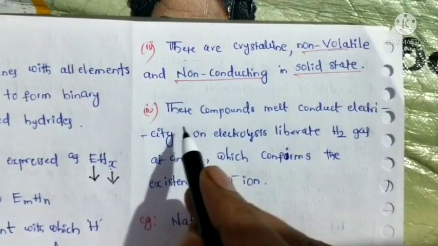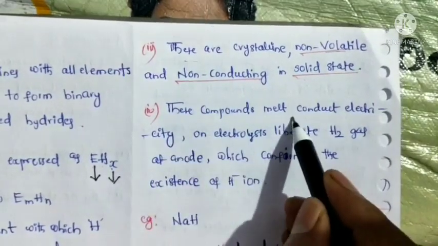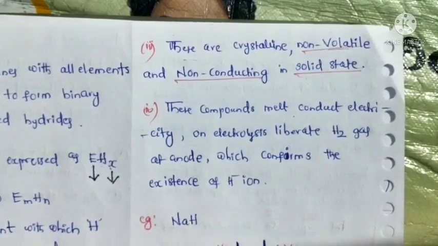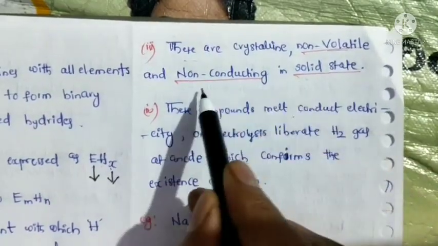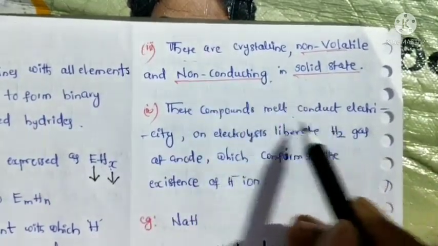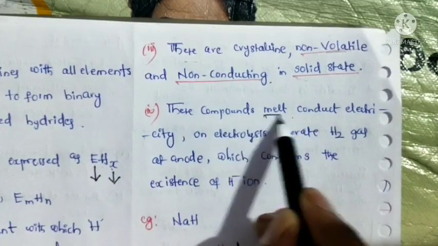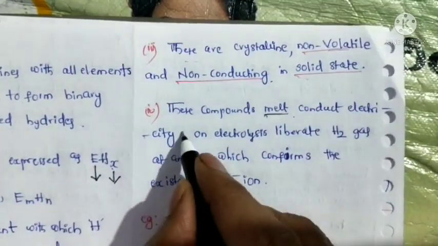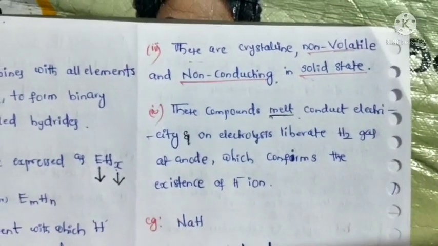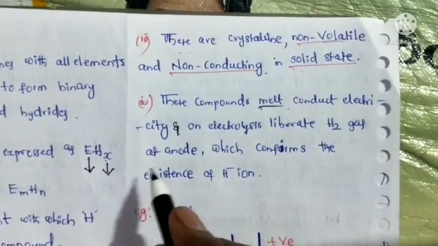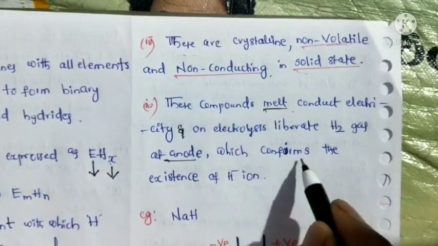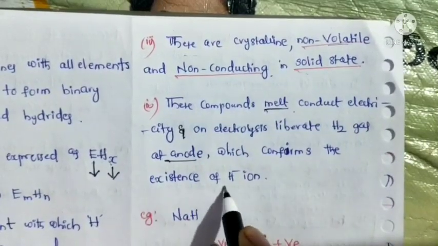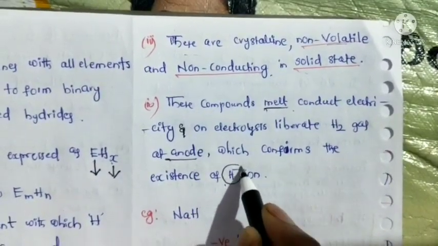Next property: these compounds in solid state are non-conducting, but in the form of melts they conduct electricity. And on electrolysis they liberate hydrogen gas at the anode, which confirms the existence of the hydride ion.